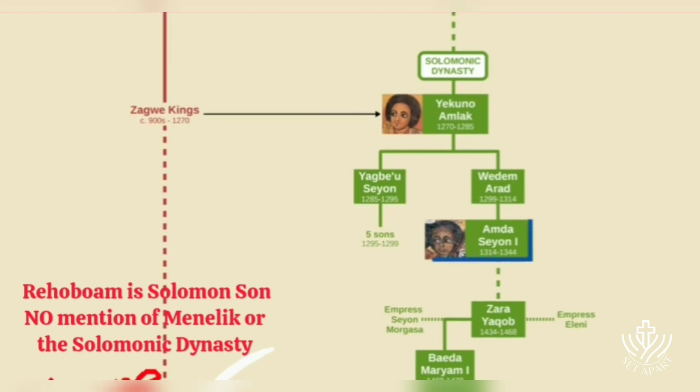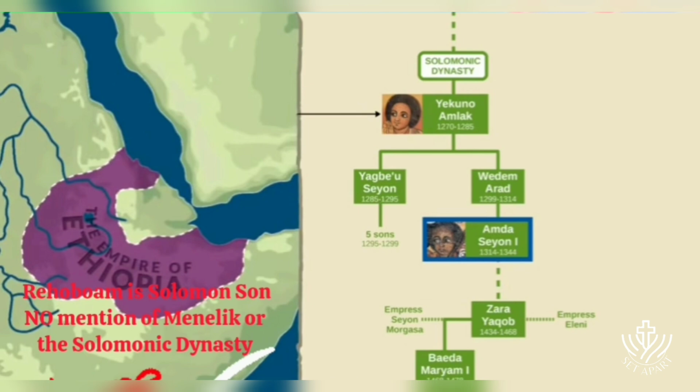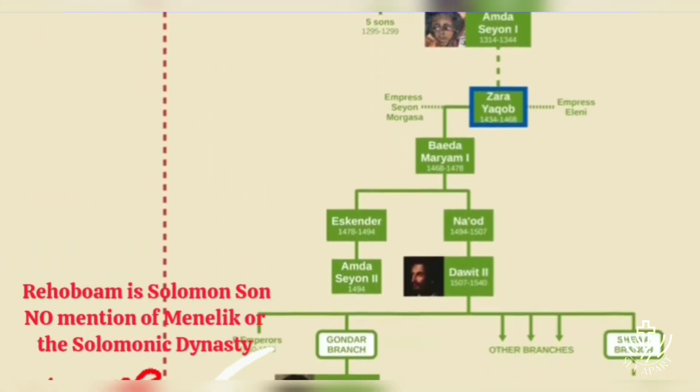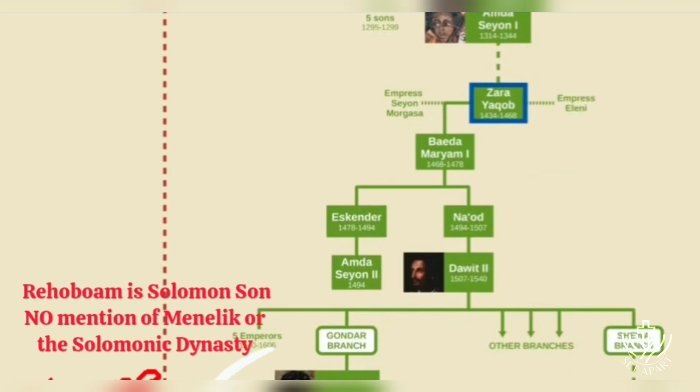The next person I'll point out is Emperor Amda Seyon I, who reigned from 1314 to 1344. He greatly expanded Ethiopia's territory, and it was during his reign that the Kebra Nagast and several other great works of Ethiopian literature were written. A couple of generations down from Amda Seyon, we get Zara Yakab, which means seed of Jacob. He was also known as Constantine I.